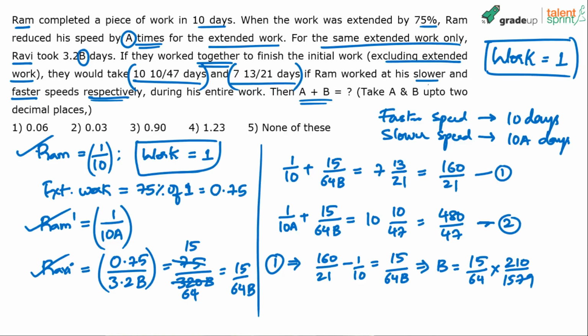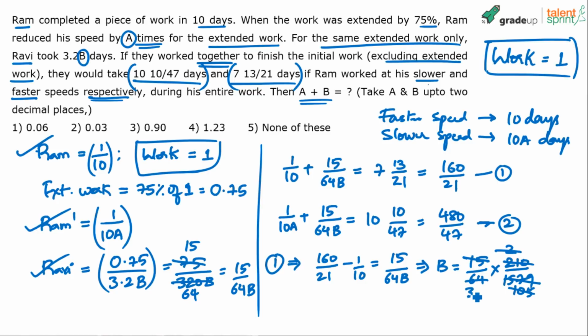You're able to follow? Because of lack of space, I'm skipping a few steps in between, but that's what you'll get. 1579 by 210 equals 15 by 64b. So b comes out to be 15 by 64 into 210 by 1579. Solve for this approximately. 15 by 1579 goes 105 times, because 15 into 105 is 1575, very close to 1579. And then 210 by 105 is exactly 2. 2 by 64 is 1 by 32.